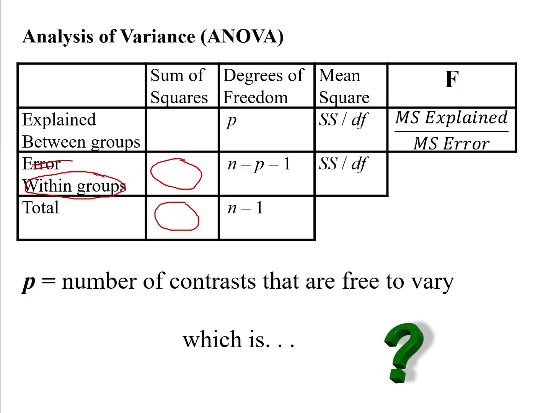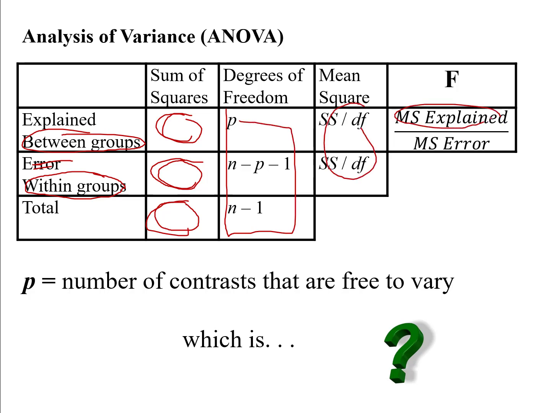Same means the same thing. It's just that now we're calling it within groups sums of squares. Our explained variance sums of squares, but now we're more likely to call it between groups. So again, we're just changing the names, but it means the same thing. So we have our between group sums of squares, our error sums of squares, and total, and then we need to get our degrees of freedom and divide each sums of squares by degrees of freedom to get a mean square. Take mean square explained, that is mean square between groups, divided by mean squared error, that is mean squared within groups, and we'll have our F value.